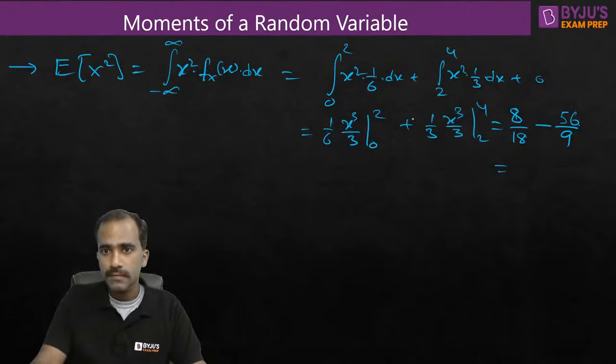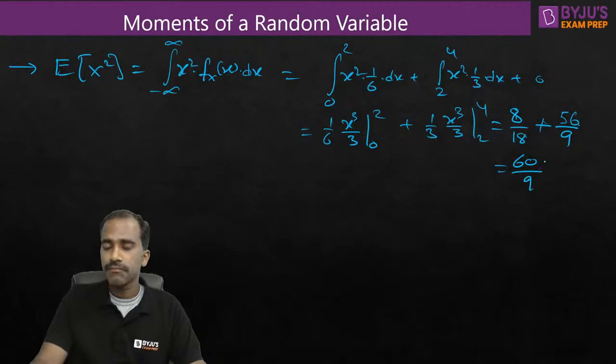Once again, so this should be a plus. No, my mistake. So this is a plus. The denominator is 9. 4 cube is 64 minus 2 cube is 8. 64 minus 8 is 56. Okay, so this will become 4 by 9. 4 plus 56 is 60 by 9.